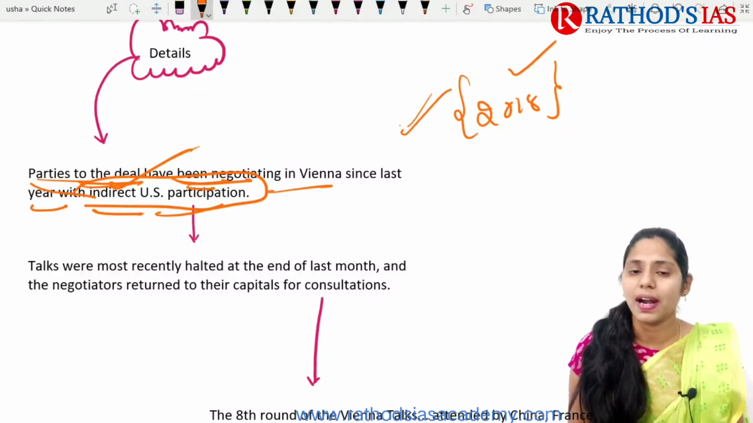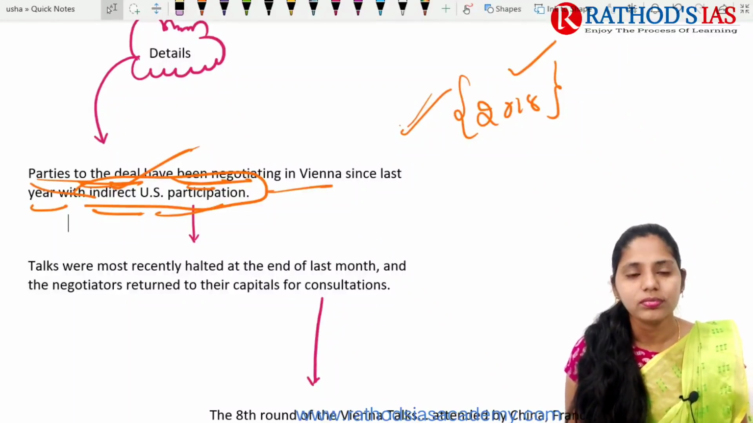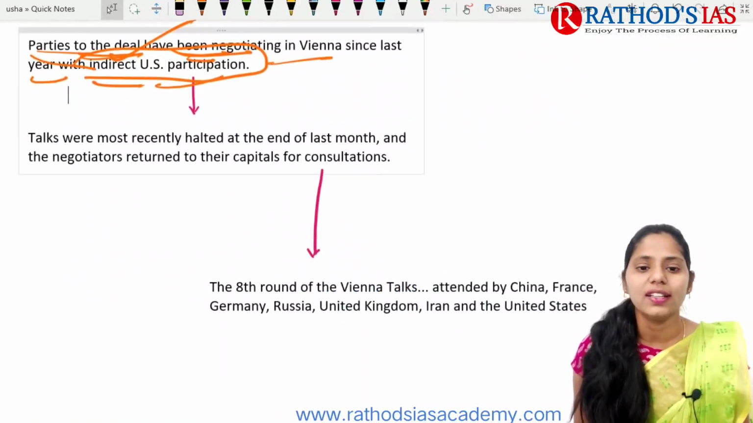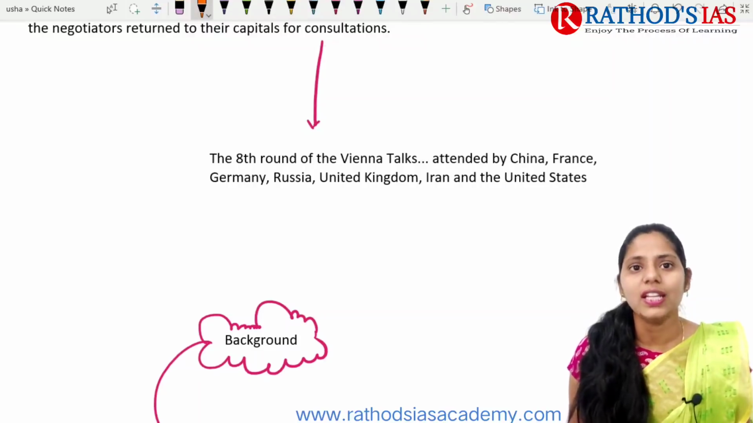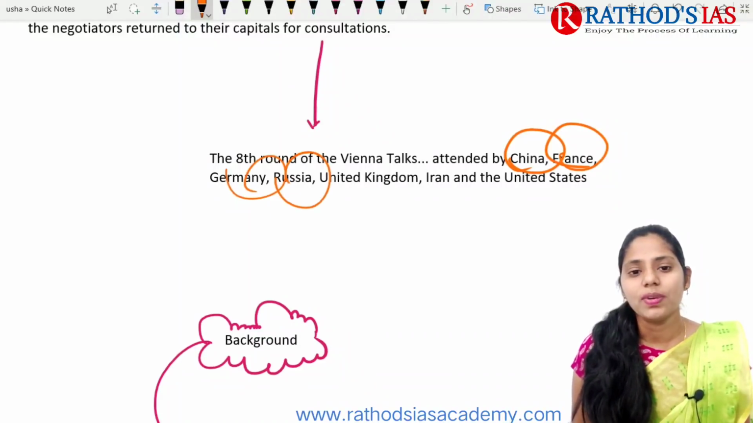The US is not directly participating, but indirectly it is also participating in these talks. The talks were recently halted at the end of last month, and negotiators returned to their capitals for consultations. Now it is the 8th round of Vienna talks, mainly attended by China, France, Germany, Russia and UK, Iran and US.